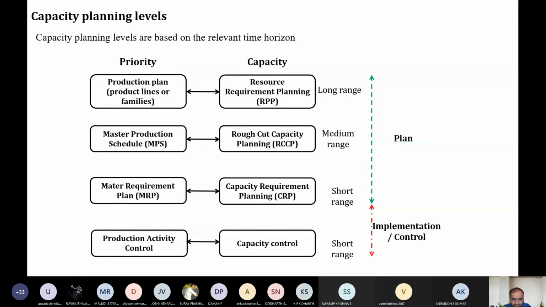So the real-time situation is the capacity requirement planning, because after conducting the online classes, what we felt is that the deliverability of the lectures is taking more time. A problem which I can solve in 1 hour now takes 2 hours for me to explain. So there is a need for more classes. The capacity of the faculty and the receiving capacity of the students are now different in this online mode.